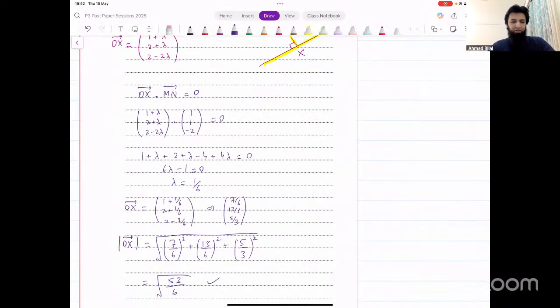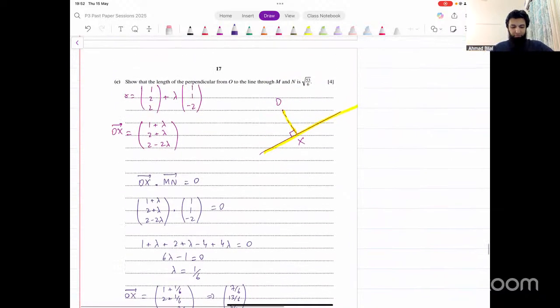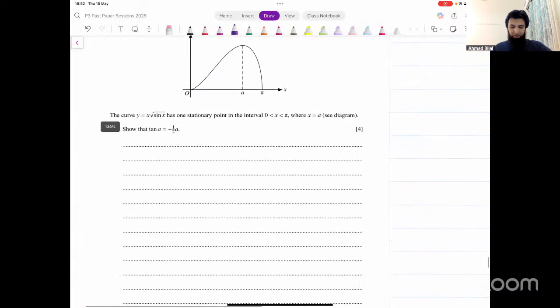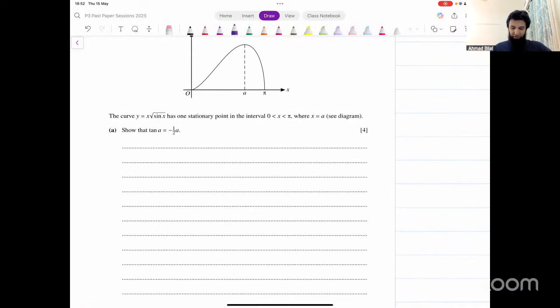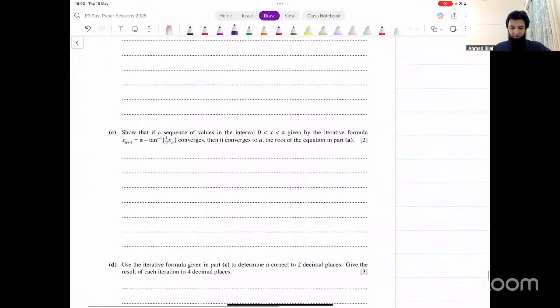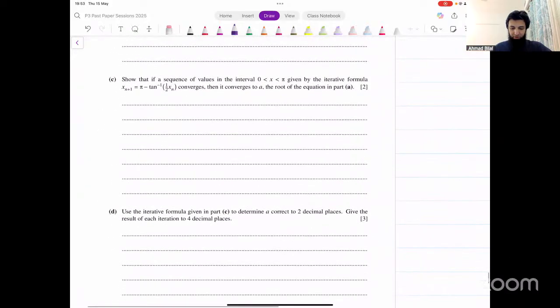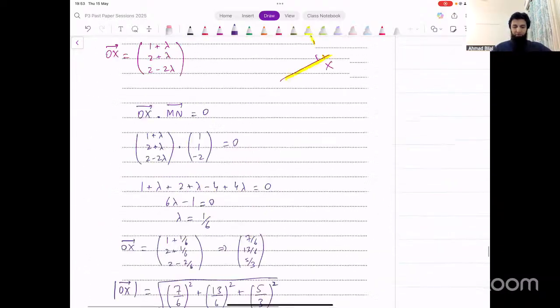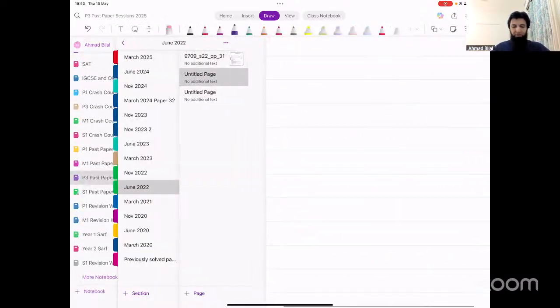That's the standard process. There's nothing very complicated here. Let's move on to the next one. That was part C of this question. The next is iteration. The first part is differentiation. You'll just use the product rule of differentiation and then use iteration to do these other parts. And that's it. So that's all in this paper. Let's move on to the next one now.